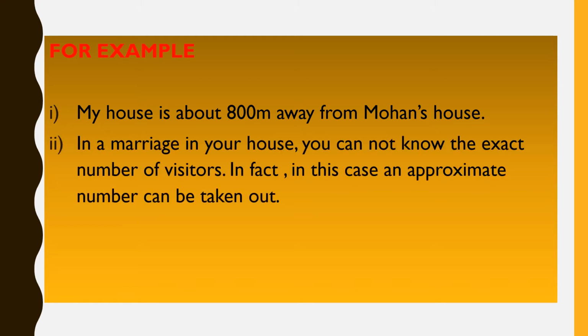Next, in a marriage in your house, you cannot know the exact number of visitors. In this case, an approximate number can be taken. If there is any function in your house, maybe a marriage or a birthday party, you will not know how many visitors attended the birthday function or the marriage celebration. So what if somebody asks you, what will you say? You will tell the approximate figure. So this is another example of approximation.